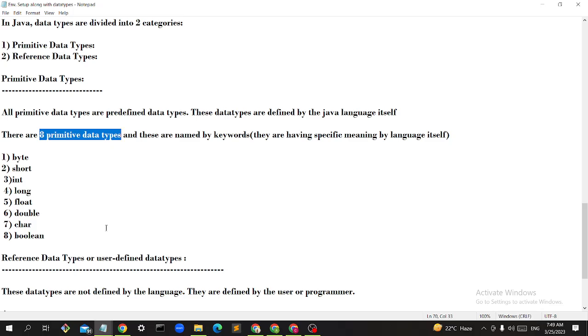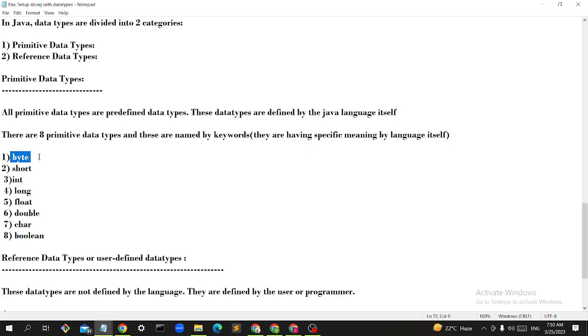Keywords are nothing but special words, guys, which we cannot use like they will have a special meaning. Like byte has a special meaning in the Java language. We cannot use it as a variable name or identifier, or as a method name or class name.